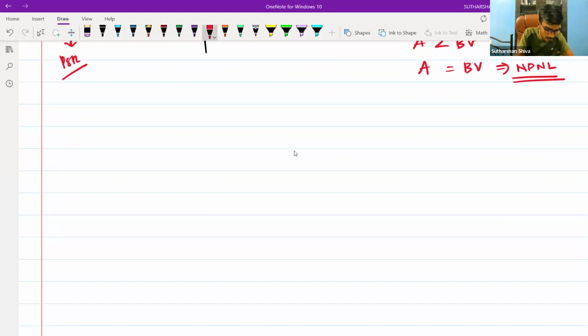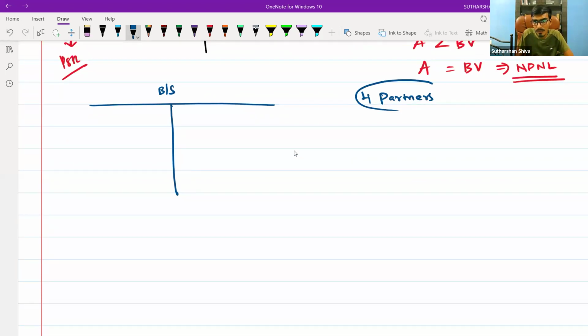What if, in the same scenario, in the balance sheet, I have 4 partners? Let's say there are 4 partners in a partnership firm.